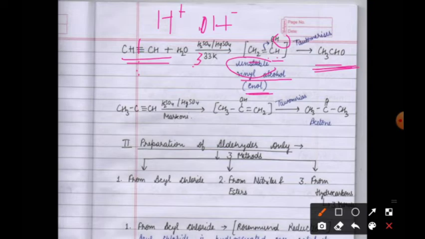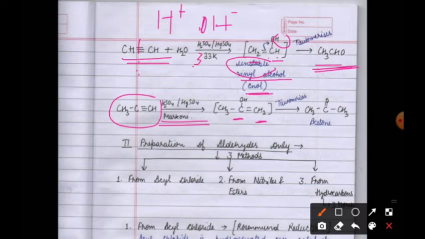Now suppose we have propyne. This is an unsymmetrical alkyne. So for the addition of H2O, we will follow Markovnikov's rule, which states that the negative part adds to the carbon atom containing the lesser number of hydrogen atoms. According to this, OH will come on this carbon atom and H will come on this carbon atom.